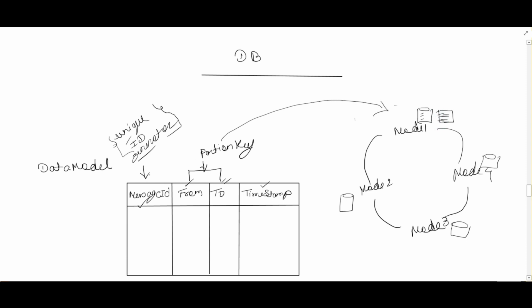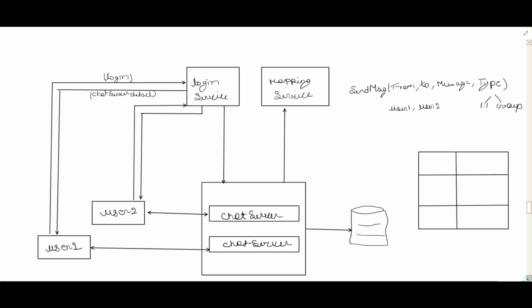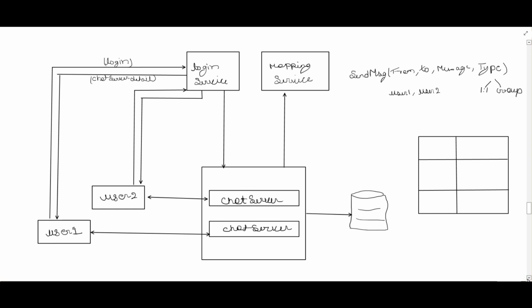I hope the data model, the partition key, how the message ID will be generated, and how the data will be stored are clear. Let's proceed further and try to understand more. Now let's see one messaging flow.